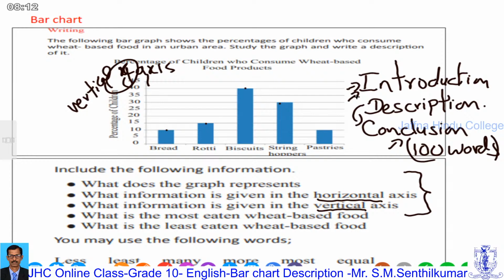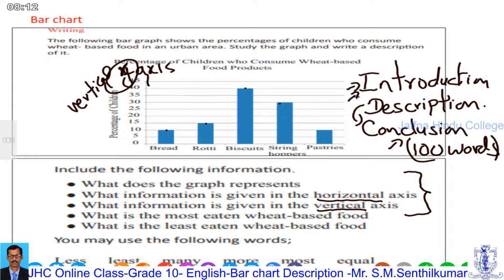For a description, we normally use the simple present tense. So, for a weaker student, what is that? Only the first sentence, you had better copy the question. Have you understood that? For a weaker student, we tell them in class, some of the teachers say: in the first sentence, copy the question, make little changes and copy the sentence.